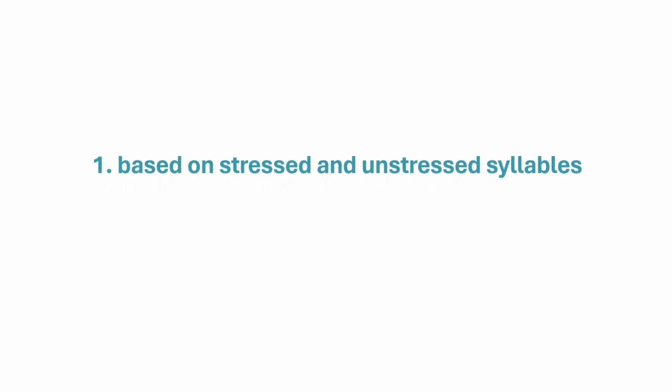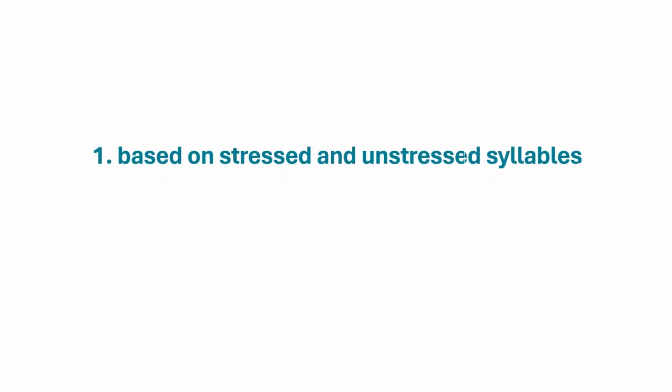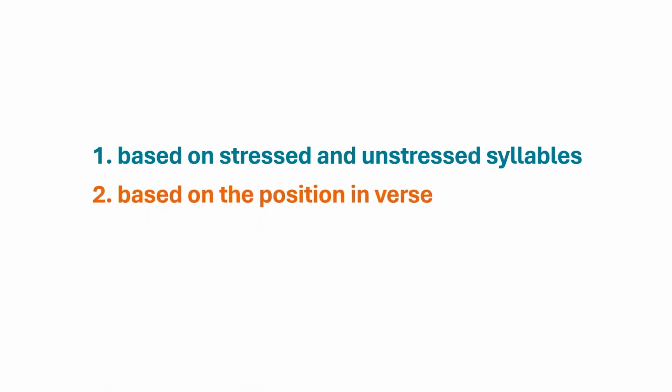Rhymes can be broadly categorized into three types, based on 1. The stressed and unstressed syllables, 2. According to their position in the verse, and 3. Based on sound.